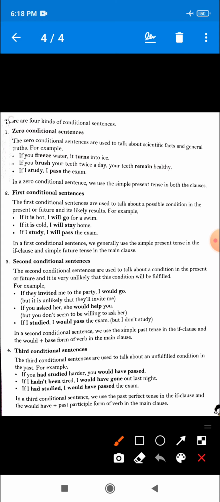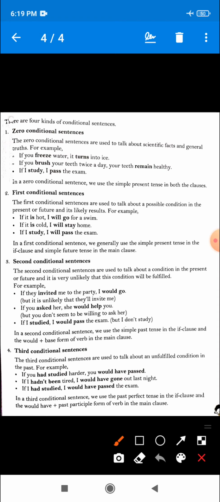Okay, dear. Now see the second example. If you ask her, she would help you. But you don't seem to be willing to ask her. So that is also, this will come in the category of second conditional sentence.